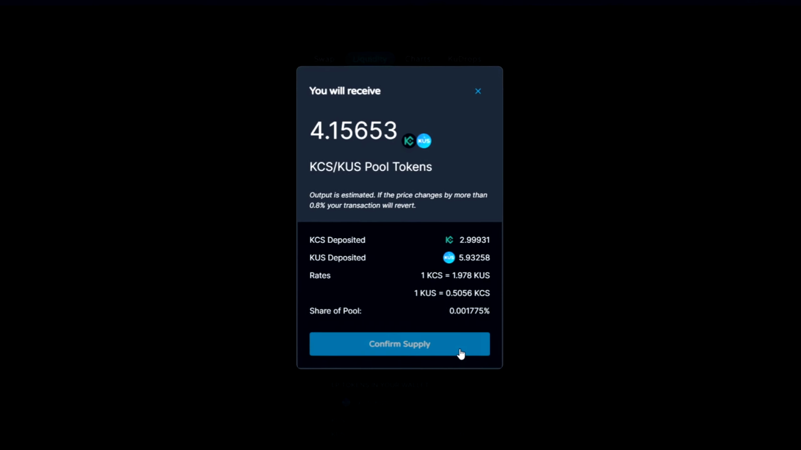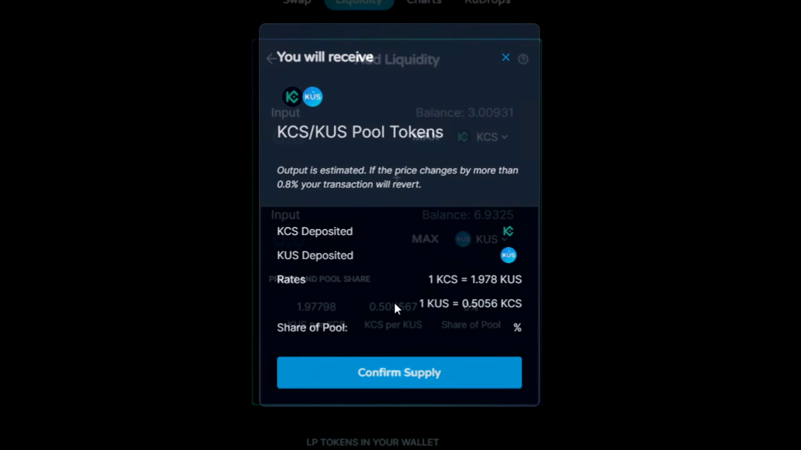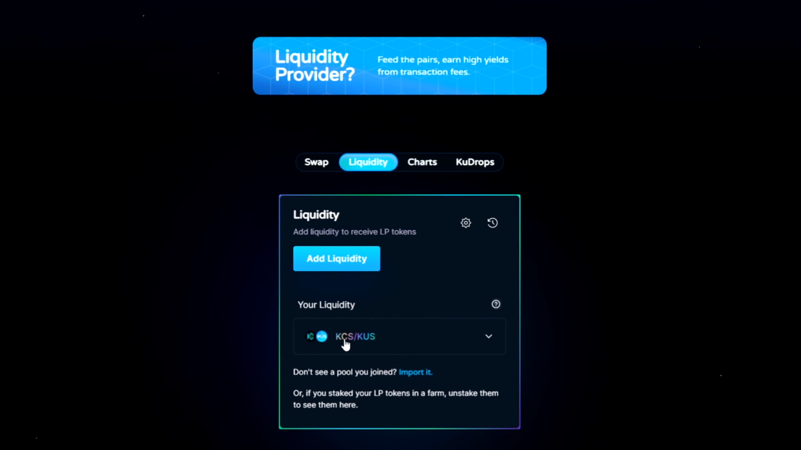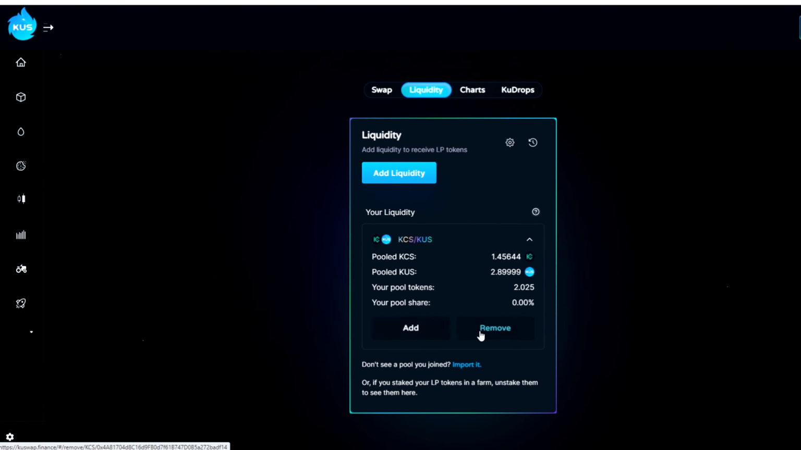If people swap with these pairs, do swaps and everything, you will collect fees. So this is how liquidity works, and we can see here your liquidity, KCS, KUS. We can add here, we can remove.